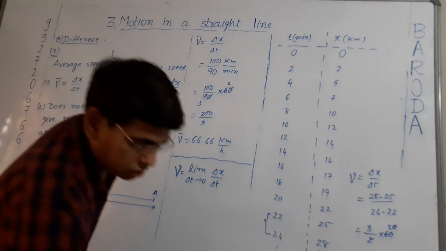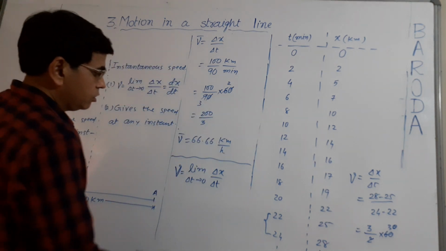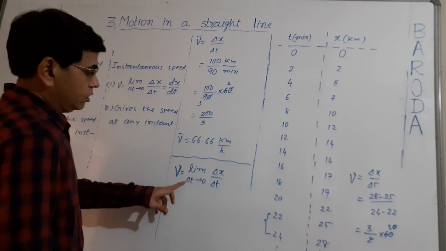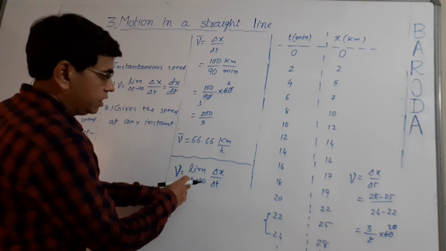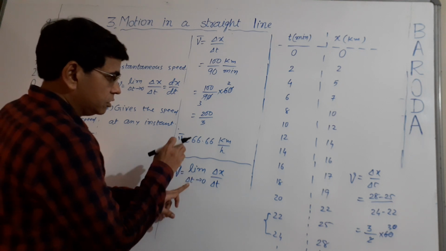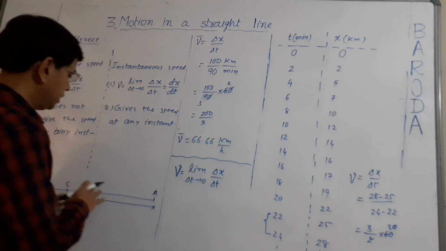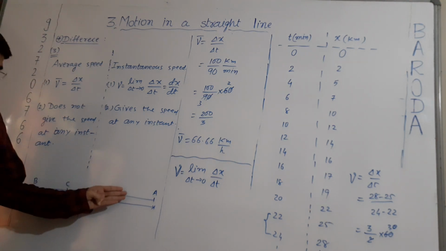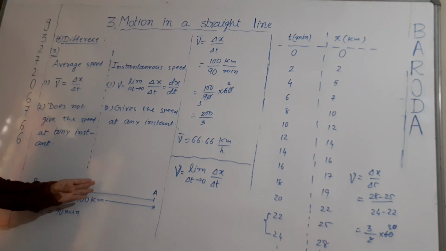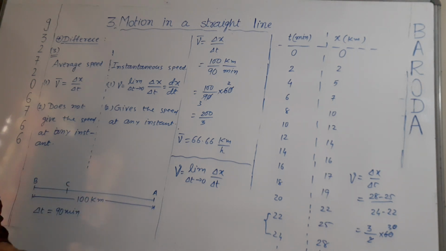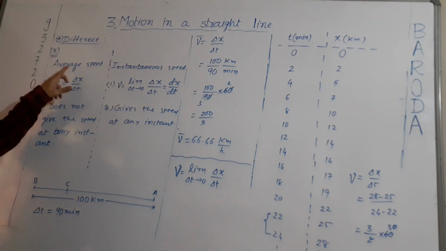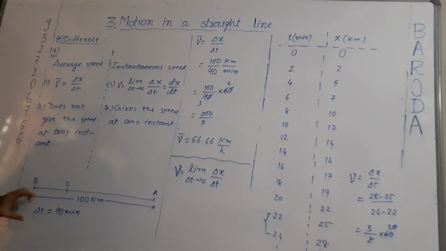So what is instantaneous speed? Instantaneous speed is, for a very small value of time interval, the speed of any vehicle that gives the precise value of speed at any instant or at any time. It may be 23 minutes or 45 minutes or 60 minutes. What is the speed of the car? If we want to find out the speed of the car at any time, then we will have to take the instantaneous speed. From average speed we cannot know the speed of the car at any point of the path.